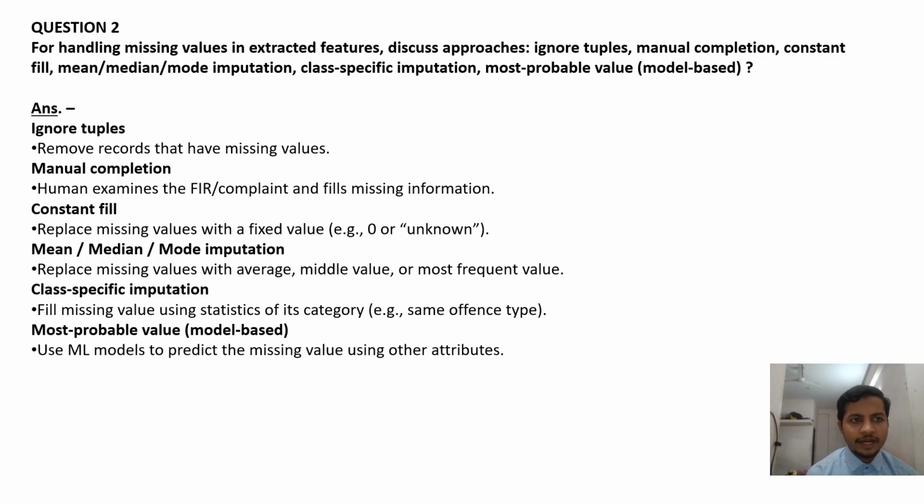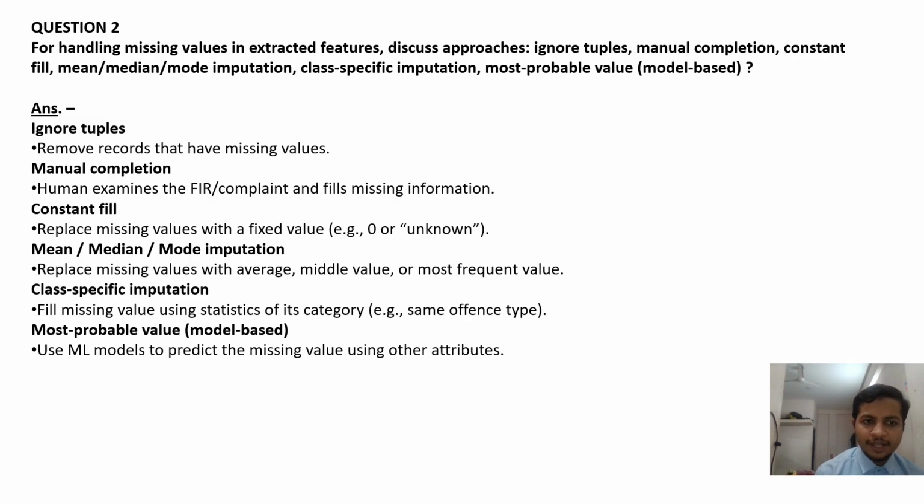Now moving to question number 2, which reads: for handling missing values in extracted features, discuss approaches: ignore tuples, manual completion, constant field, mean, median, mode imputation, class specific imputation, most probable value, model based. Answer: ignore tuples. It means remove records that have missing values. Just remove those records. Manual completion.